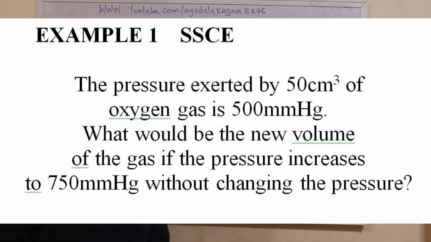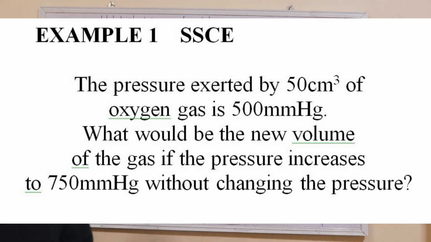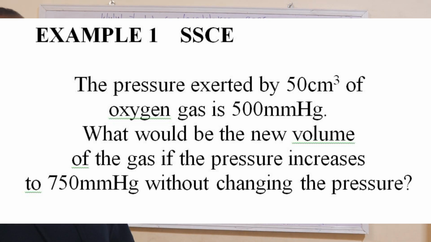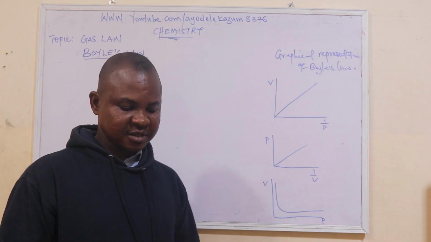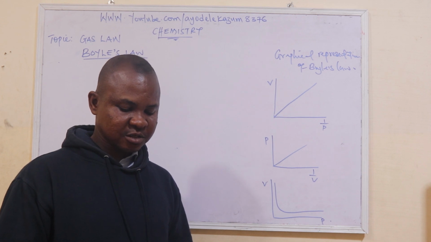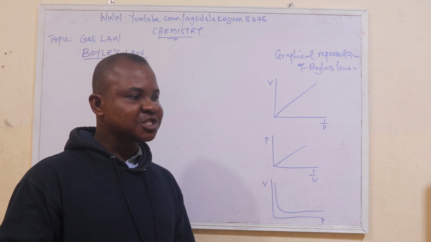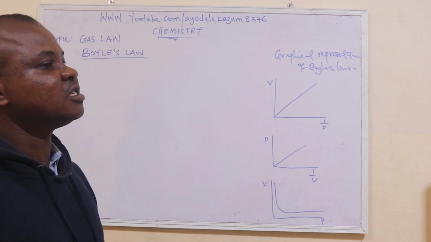The pressure exerted by 50 cm3 of oxygen gas is 500 millimeter mercury. What would be the new volume of the gas if the pressure increases to 750 millimeter mercury without changing the temperature? Now, this question is a Boyle's law question.